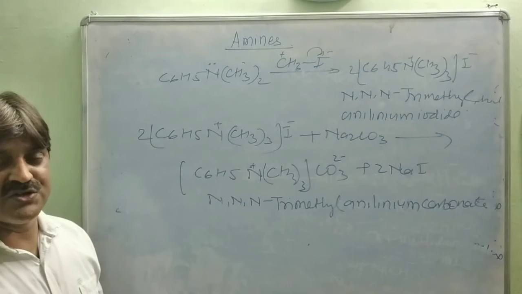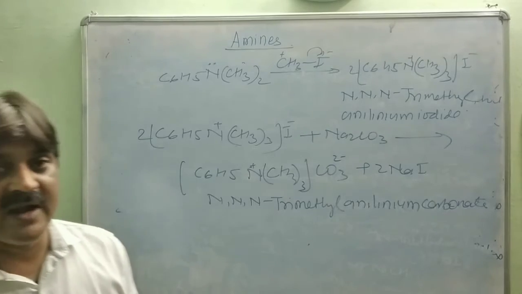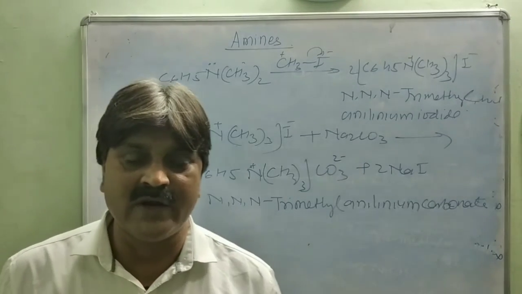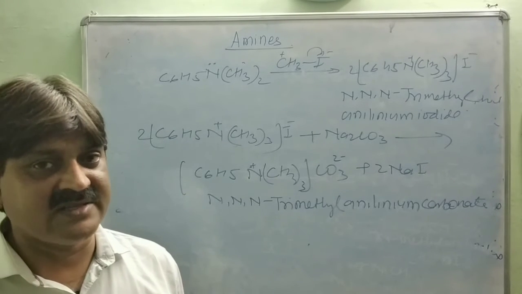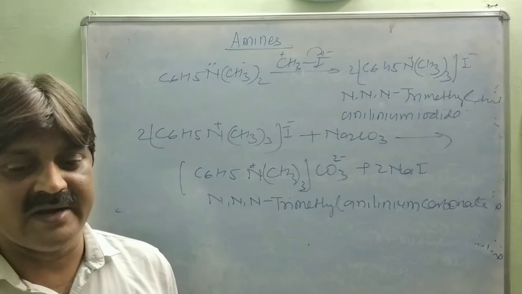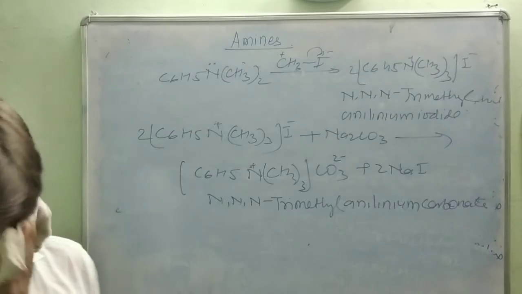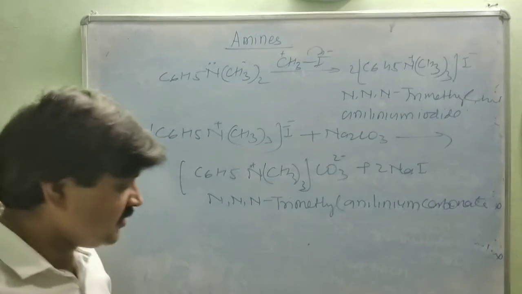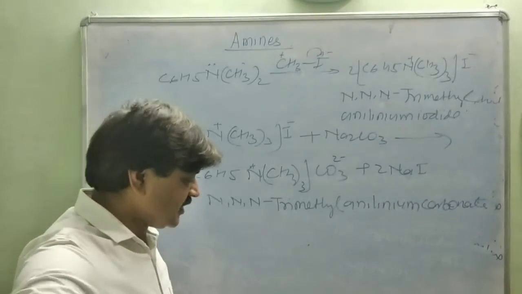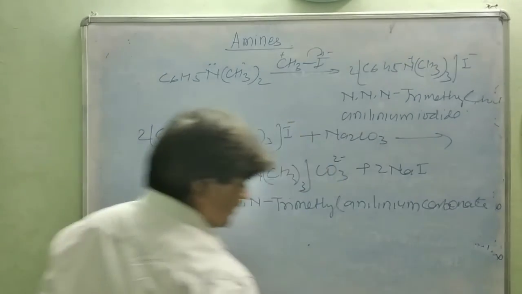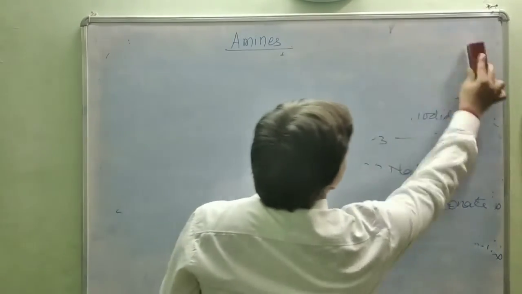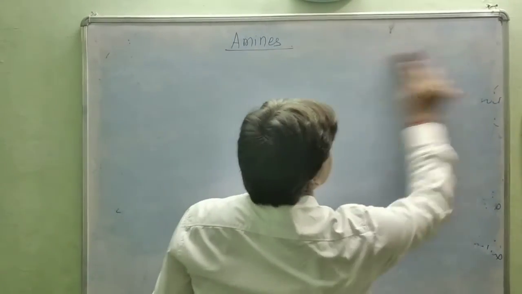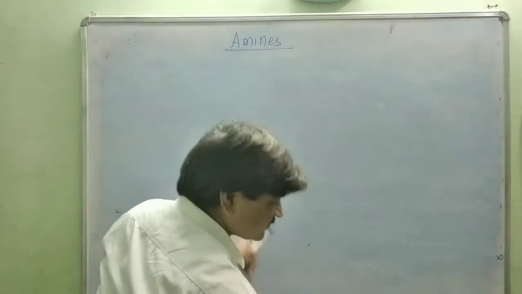This is simply the mode of the reaction: the nitrogen having the lone pair of electrons donates to the positively charged methyl group, and iodide forms as the negative charge, as a salt. So this is the way of writing the reactions. Next question. This is question number 13.7.